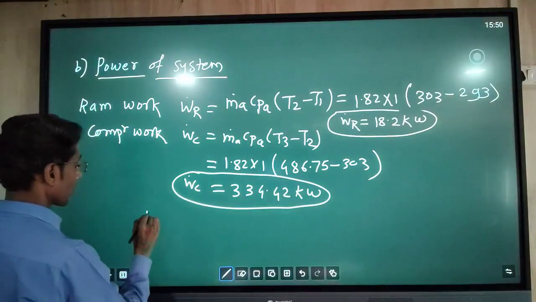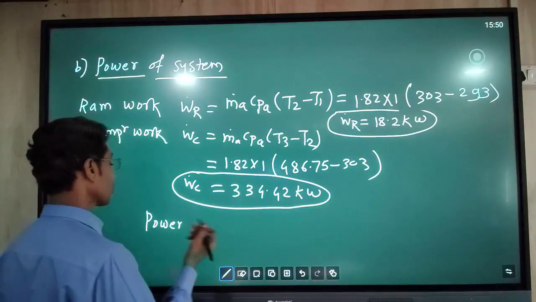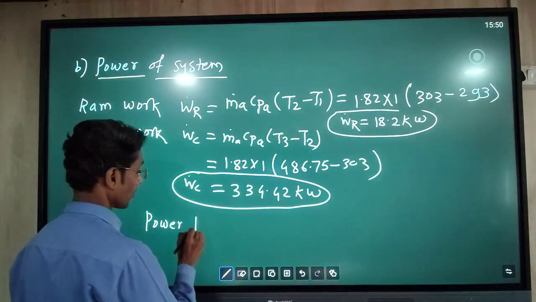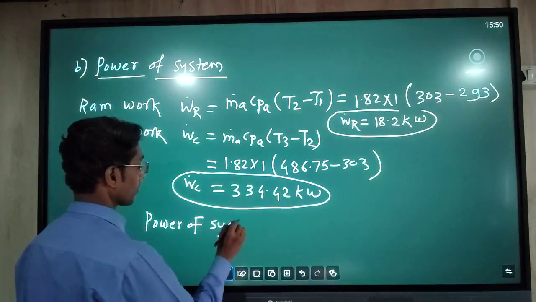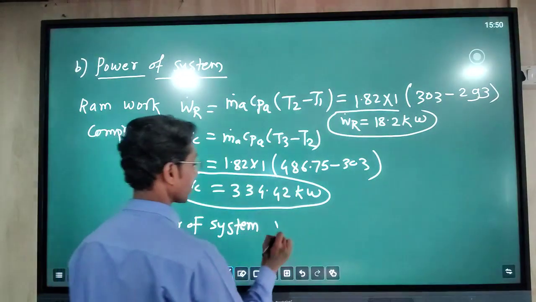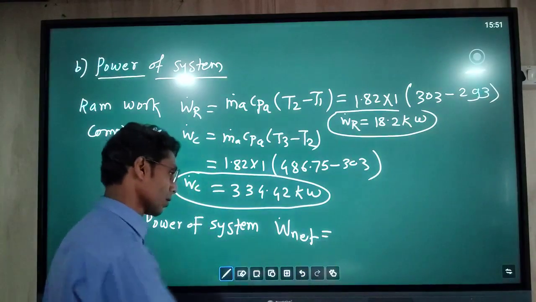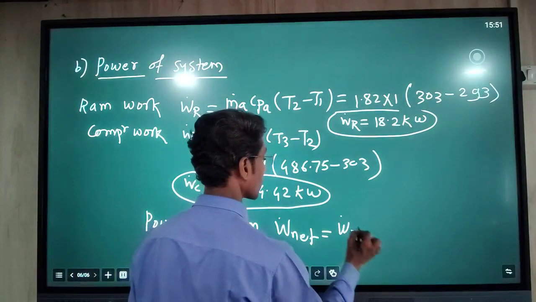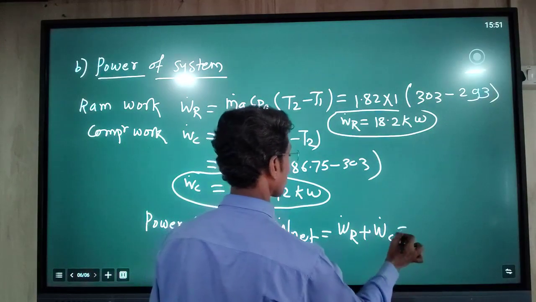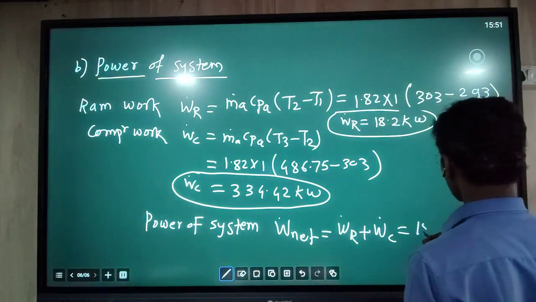Now the power required to drive or run the system is called the net work. We write this as W dot net, which is the summation of the ram work and the compressor work.